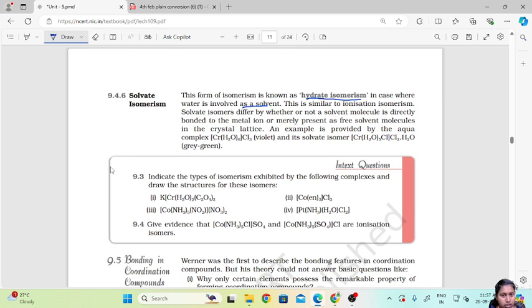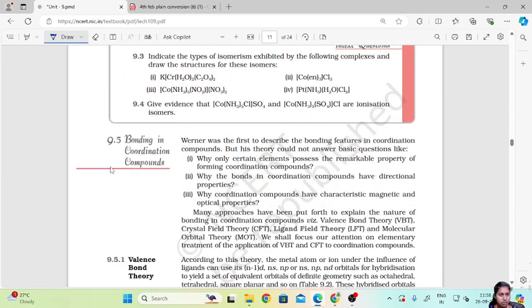An example is provided by the aqua complex, that is [Cr(H2O)6]Cl3, which is violet, and the solvate isomer is [Cr(H2O)5Cl]Cl2·H2O, which is grayish green. Here you can see there are other molecules associated with the compound when we mix it in water. This is solvate isomerism.